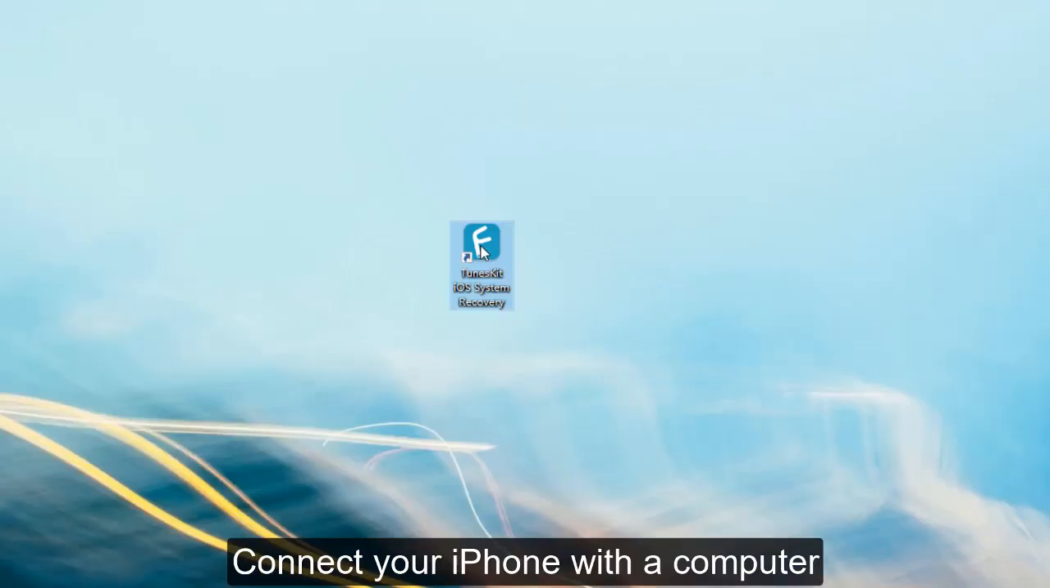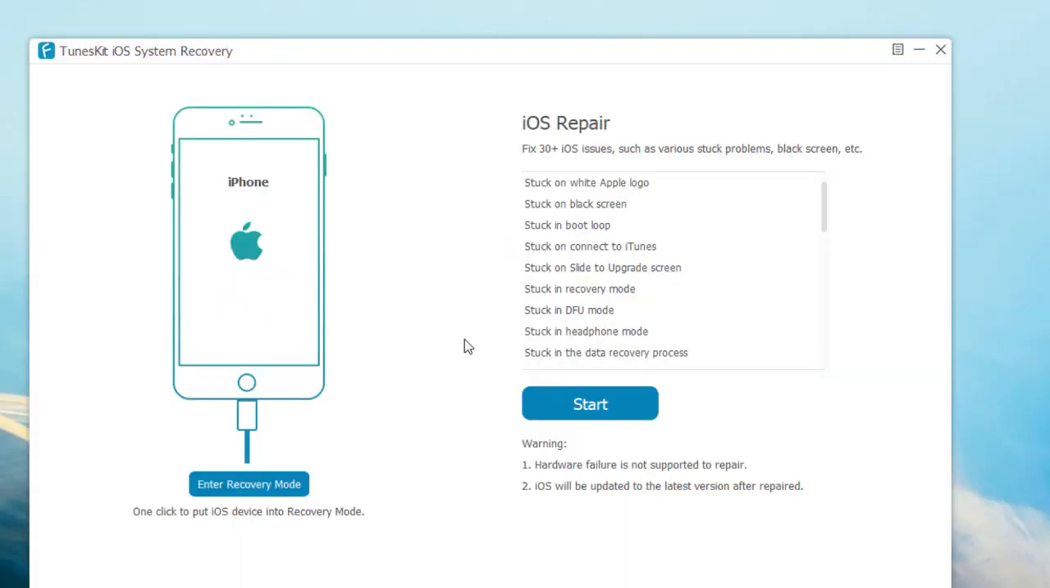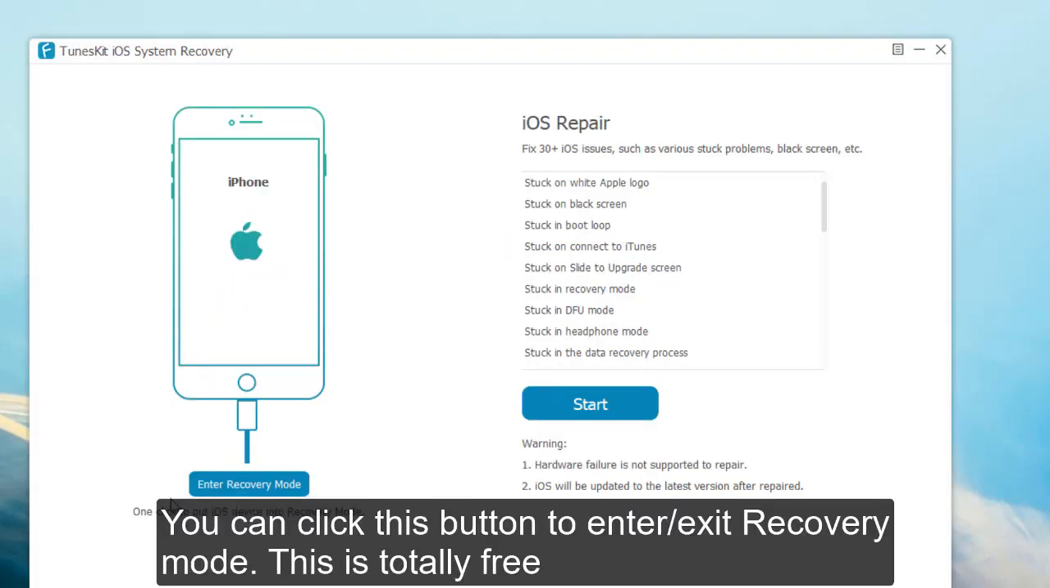Step 1. Launch TunesKit. Connect your iPhone with a computer. You can click this button to enter or exit the recovery mode. This is totally free.